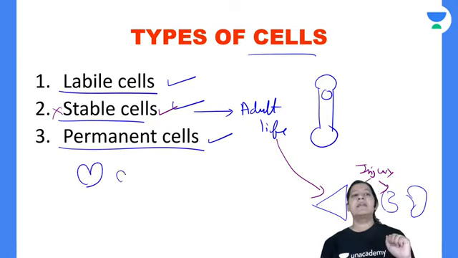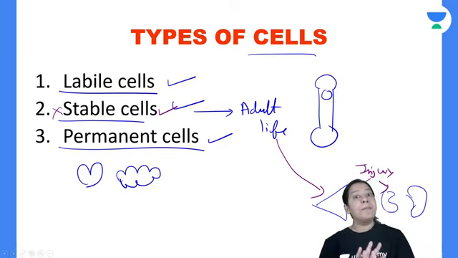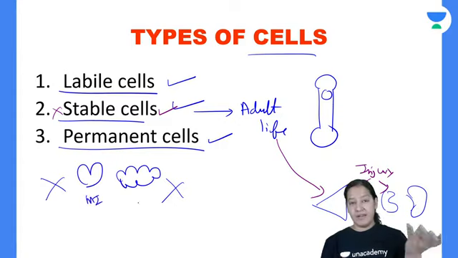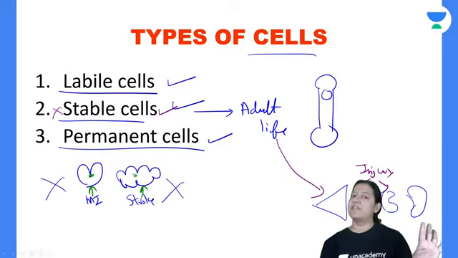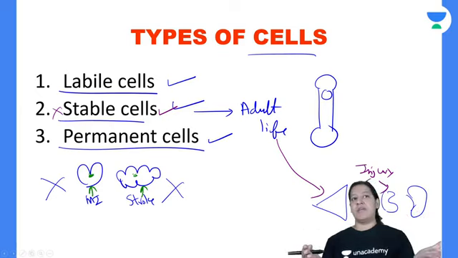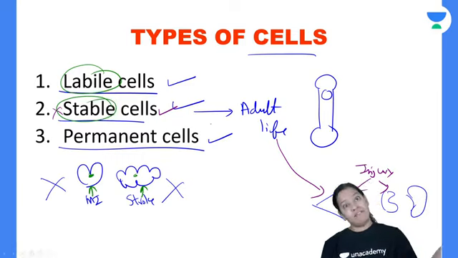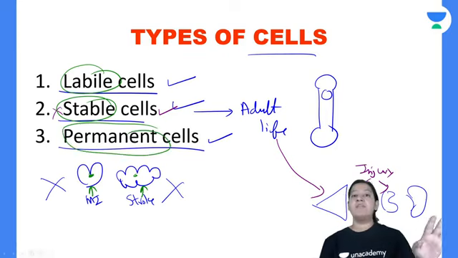And the third type of cells, that is permanent cells, are the cells of the heart, that is cardiocytes, and the cells of the brain, that is neurons. So these two organs have permanent cells or terminal cells. They do not divide at all, neither normally nor after injury. So once the person has an MI, myocardial infarction, or a stroke, the damage is permanent and healing does not take place. It is irreversible. Have you got it? So labile cells continuously divide. Stable cells normally do not divide, but have the capability to divide after injury. And permanent or terminal cells do not divide even after injury.